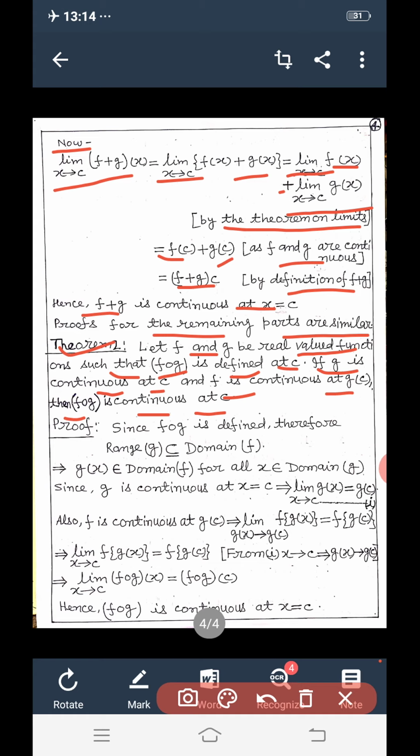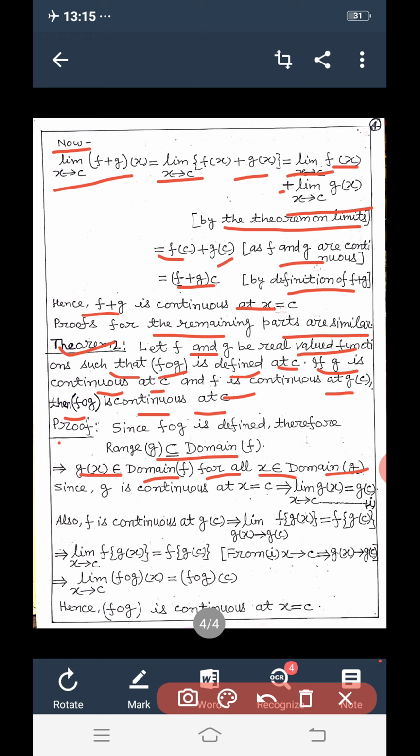Dear students, since f o g is defined, therefore we can say that the range of g is a subset of the domain of f, and this implies that g(x) belongs to the domain of f for all x belonging to the domain of g.